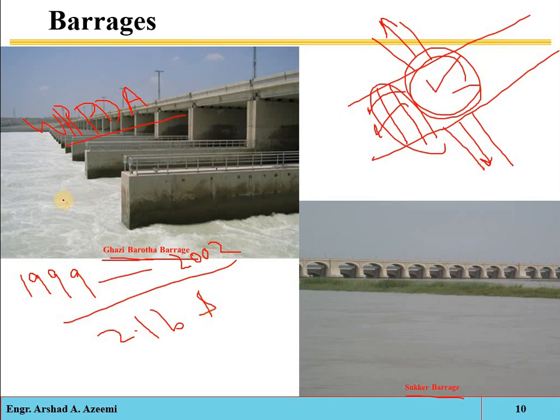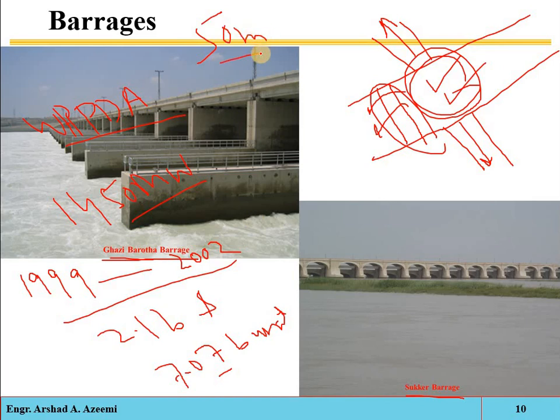Okay, and also remember that the electric capacity of Ghazi Barotha barrage is 1450 megawatt. That is its generation capacity. Okay, and annually 7.07 billion units are generated from this Ghazi Barotha barrage. So this is also a type of huge power generation. Okay, and see the water level which is raised at the upstream side at this Ghazi Barotha barrage is up to 50 meter. So if the water level is raised up to 50 meter, then it can be used for power generation purposes.